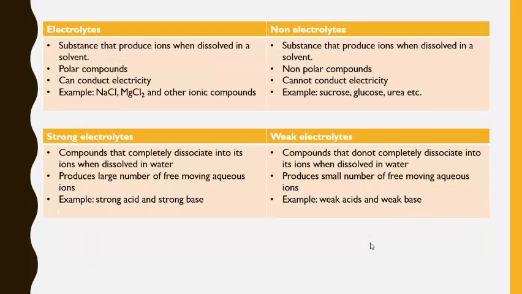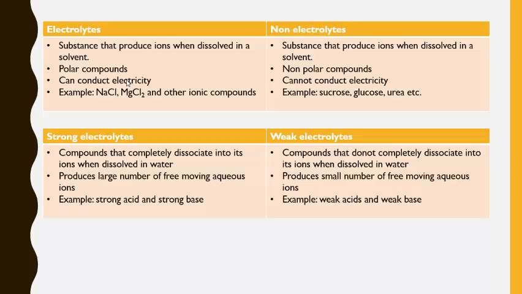Electrolytes, substances that produce ions when dissolved in solvent, are known as electrolytes. And when it does not produce ions on dissolving in the water, or any solvent, it is known as non-electrolytes. Most of the polar compounds are electrolytes because they easily get dissolved into ions. And most of the non-polar compounds are non-electrolytes. The electrolytes can conduct electricity, but the non-electrolytes cannot conduct electricity. Example: sodium chloride, magnesium chloride, and other ionic compounds. Non-electrolytes are example: sucrose, glucose, urea, etc.